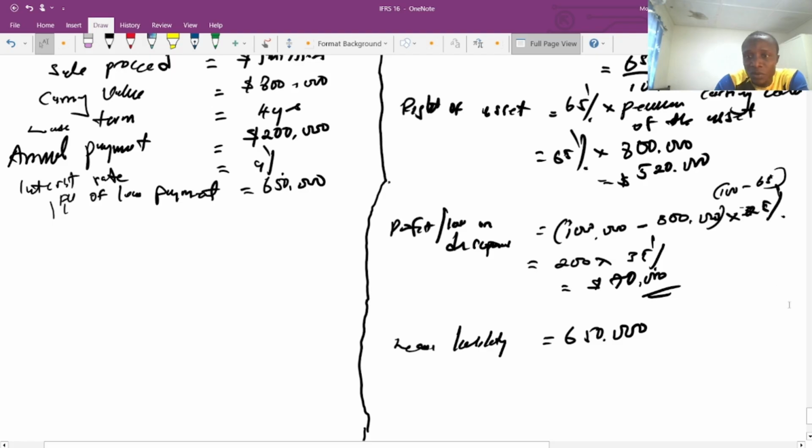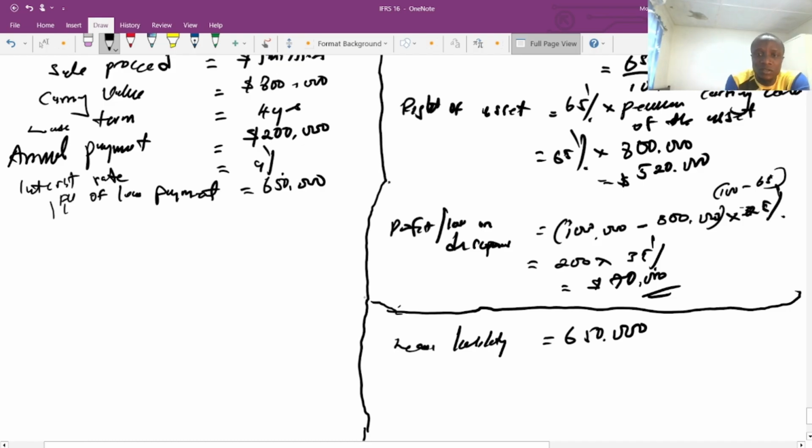Very good. So now this is all we need to do for the sale. We don't have anything to worry about when it comes to the lease back. This is all we need to do for the sale.